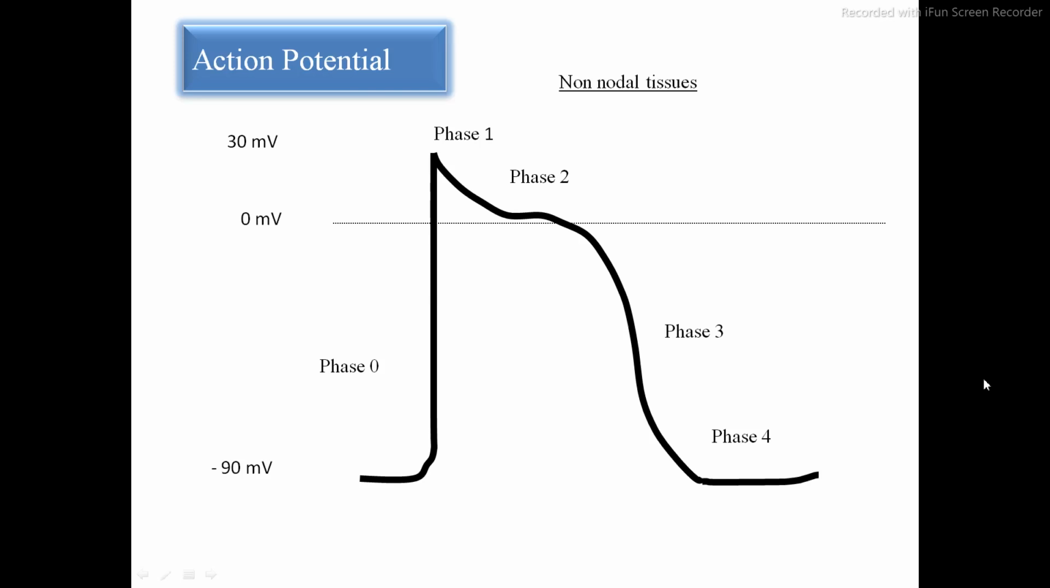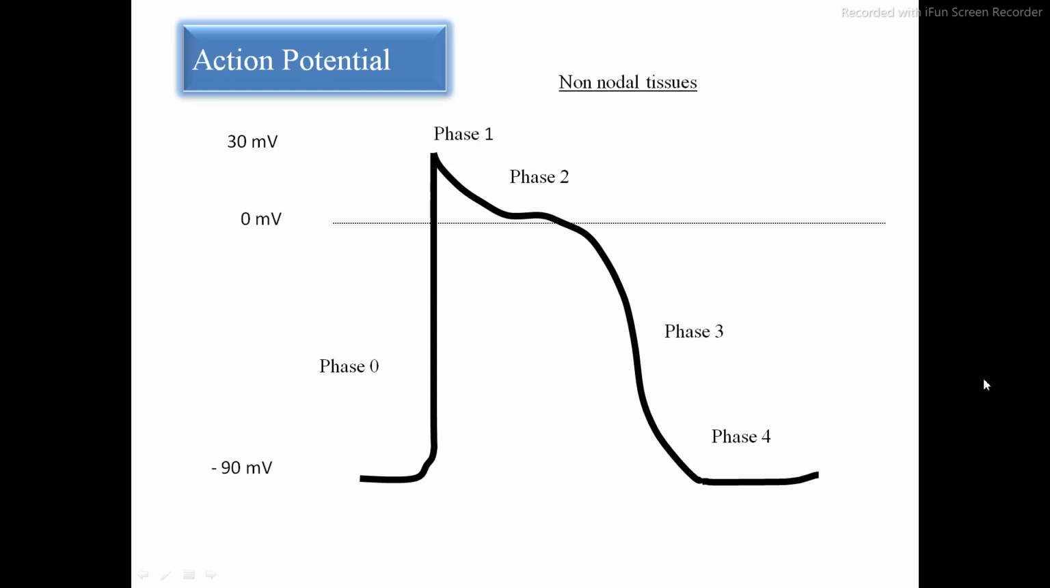Phase 3 is the rapid repolarization. In this, there is slow calcium influx coupled with the continued efflux of the potassium. This brings the action potential into the resting phase. What happens in rapid repolarization, that is, in phase 3? Slow calcium influx, coupled with the continued efflux of the potassium. Okay, that is phase 3.